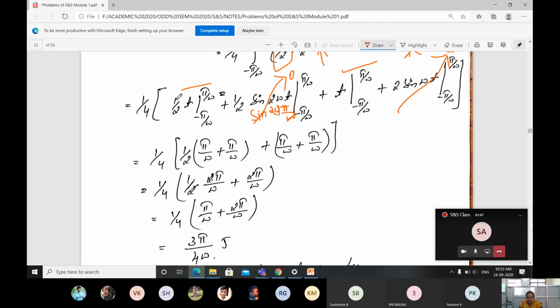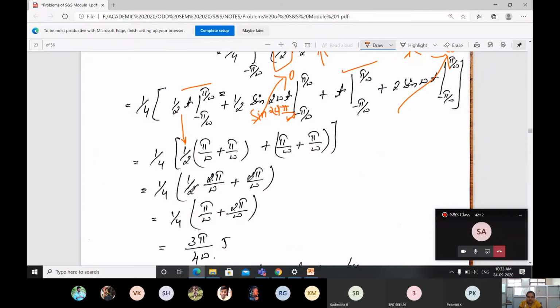Next, I am applying the limit here. 1 by 2 is written as it is. For the t, the upper limit is pi by omega minus of minus lower limit, that is plus pi by omega. Plus here, applying the limit for t, pi by omega upper limit minus of minus plus pi by omega.